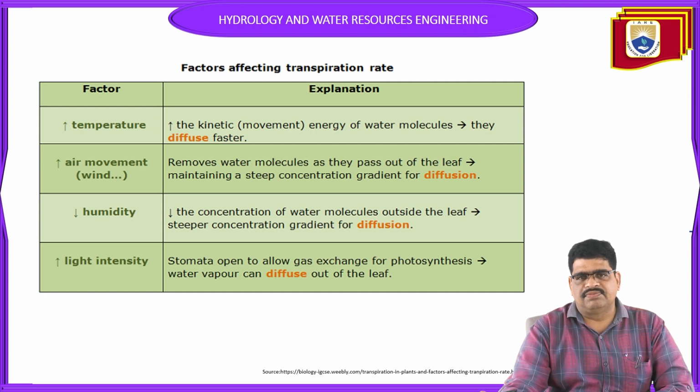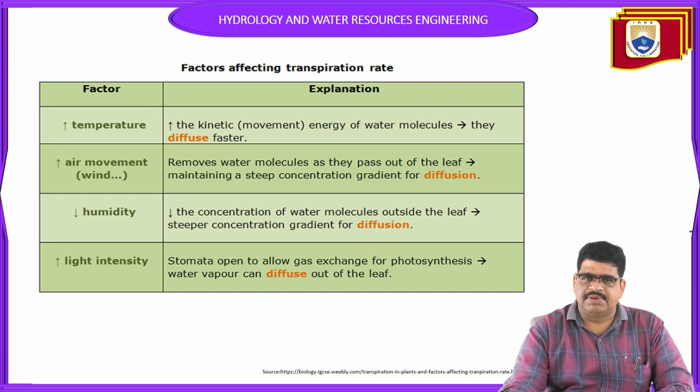Next, air movement or wind. What is the effect of wind on transpiration? It removes the water molecules as they pass out of the leaf, so as to maintain a steep concentration gradient for diffusion. These are the different types of air movement or wind movement of water throughout the atmospheric conditions, and it can affect the leaves.